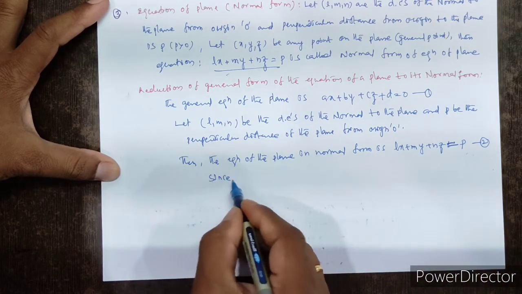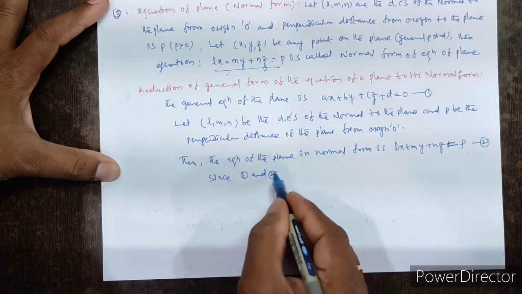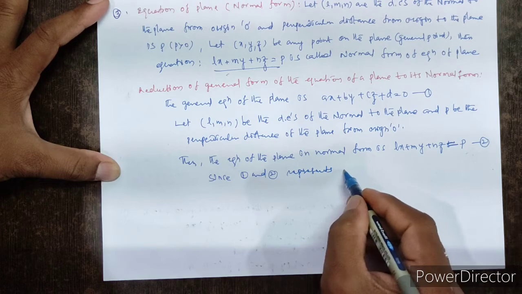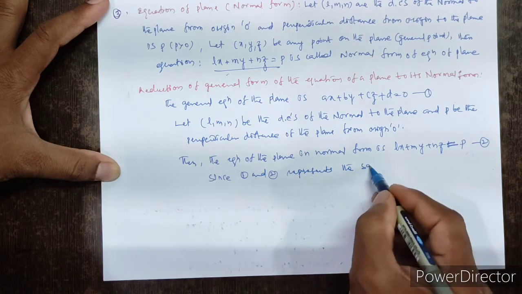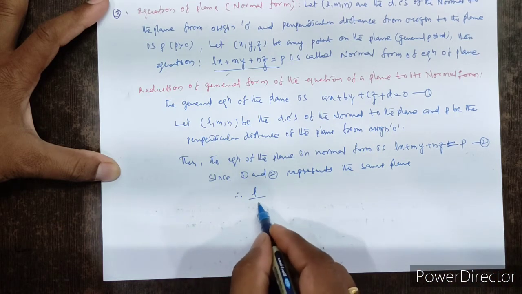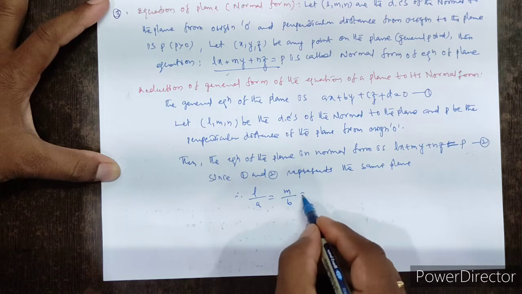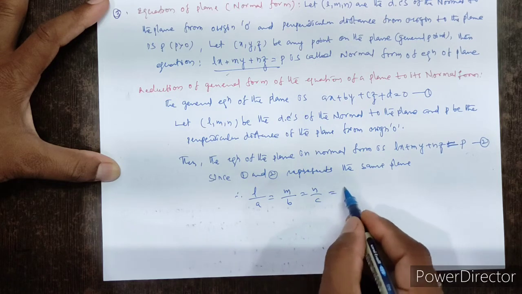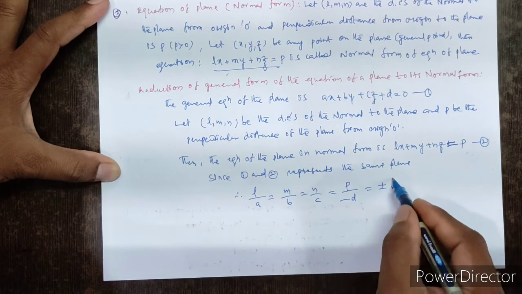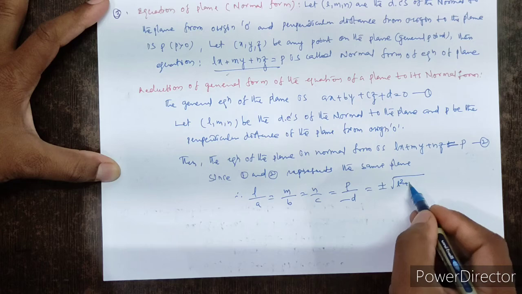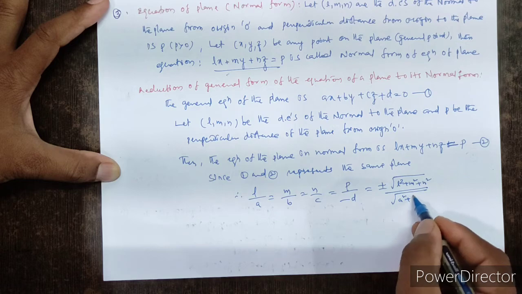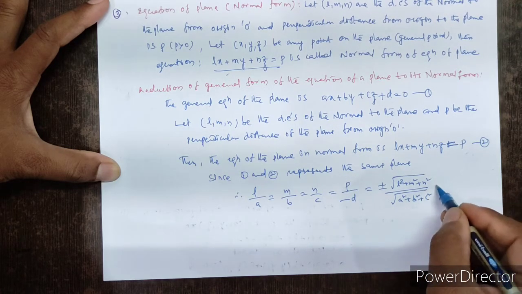Since 1 and 2 represent the same plane, therefore L by A equal to M by B equal to N by C, that equal to P by minus D, that equal to plus or minus under root of L square plus M square plus N square by root of A square plus B square plus C square.